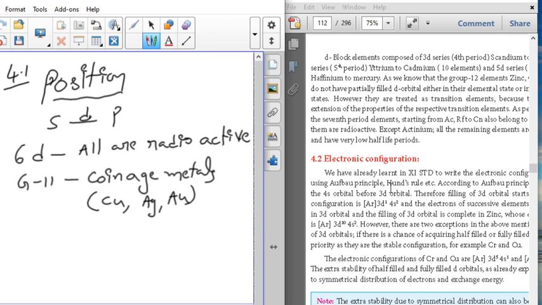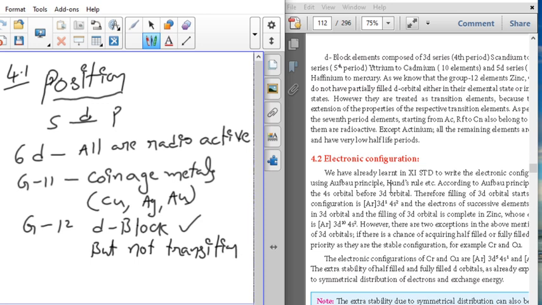Now we are going to discuss the properties of these elements, and one of the most important properties: group 12 elements are d block elements, but not transition elements.